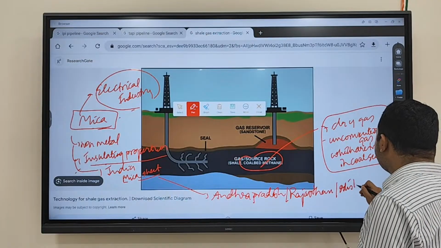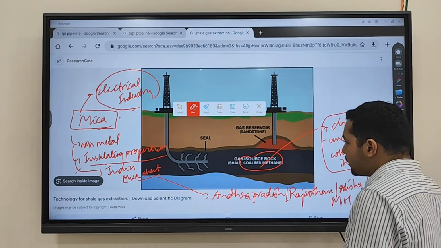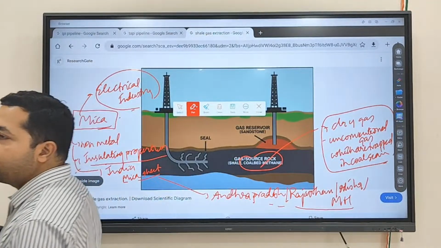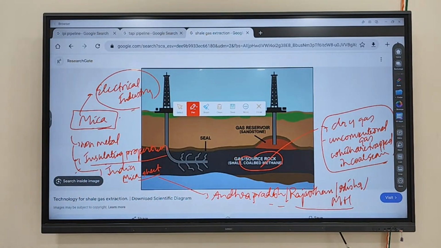Those states are having reserves of mica. Fine.